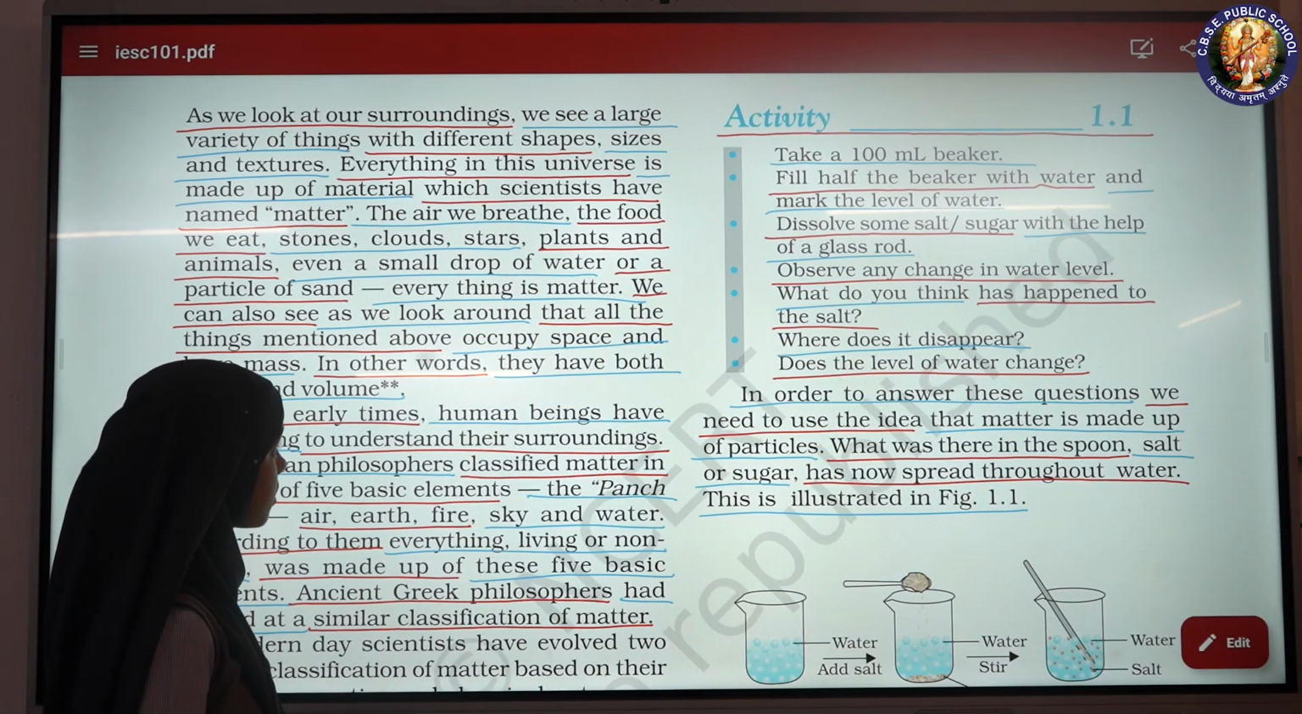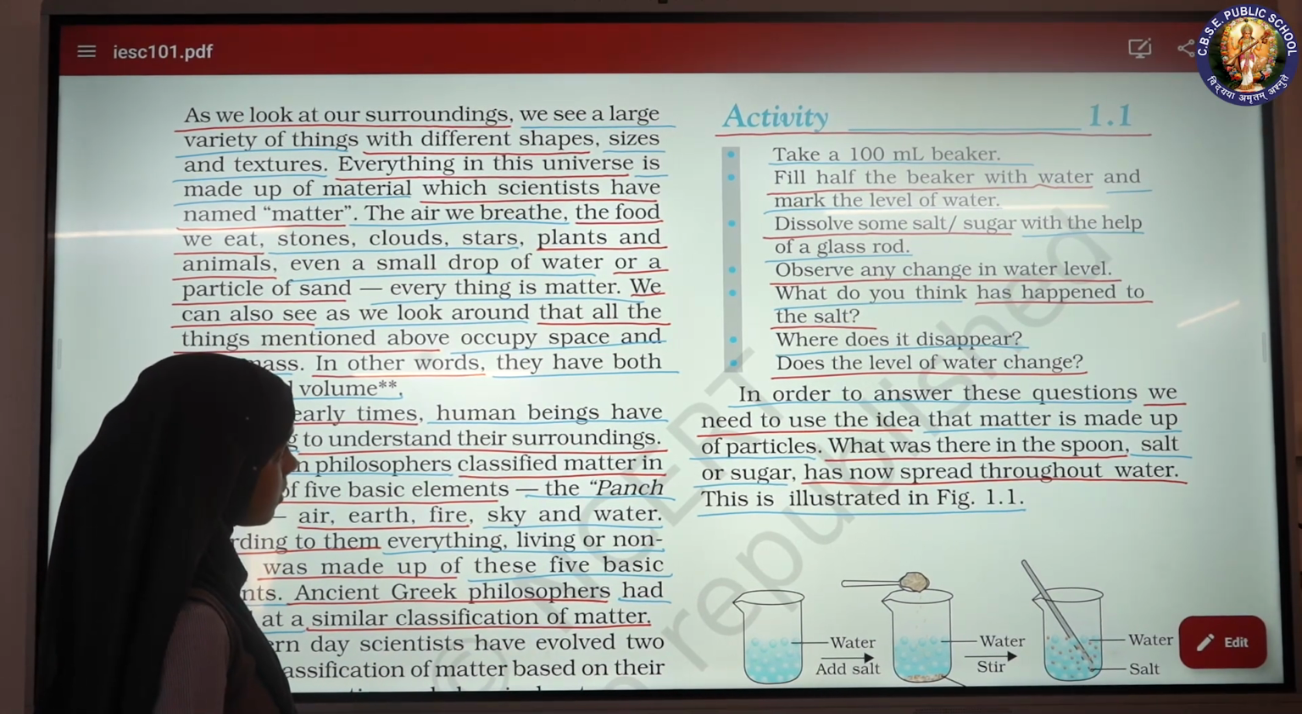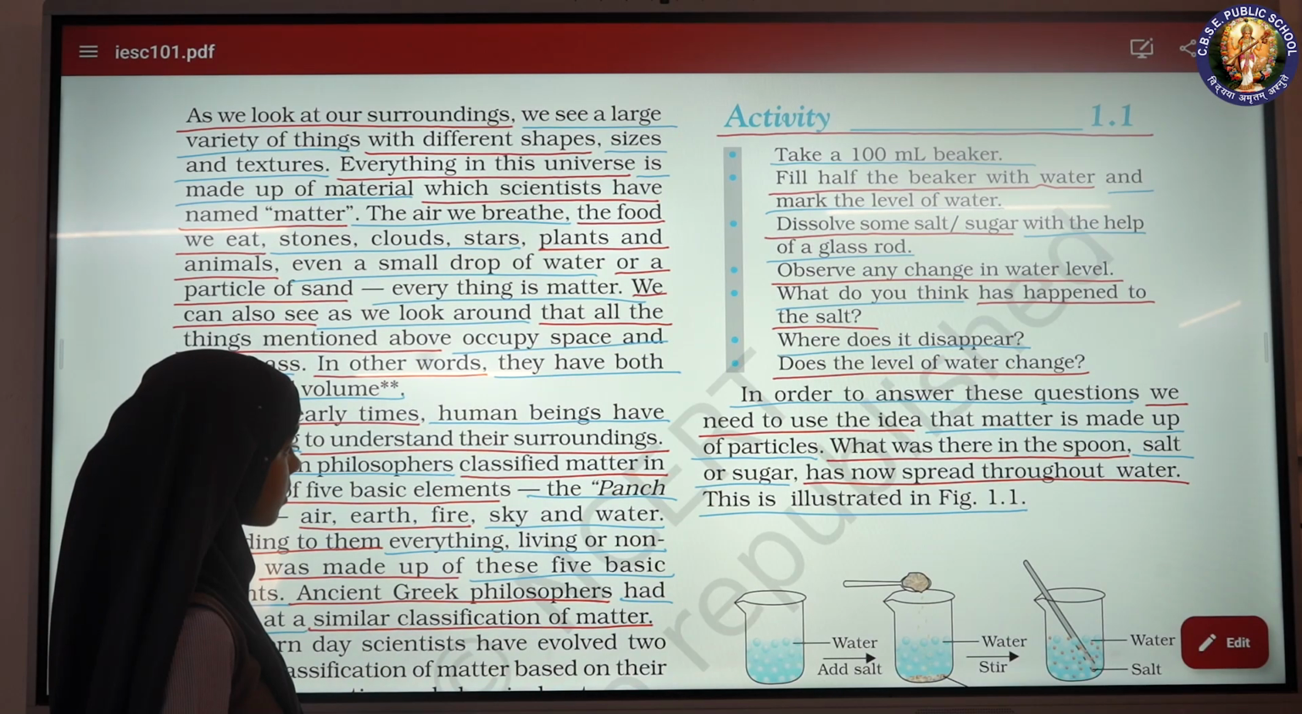Activity 1.1. Take a 100 ml beaker. Fill half the beaker with water and mark the level of water. Dissolve some salt or sugar with the help of a glass rod. Observe any change in water level. What do you think has happened to the salt? Where does it disappear? Does the level of water change?